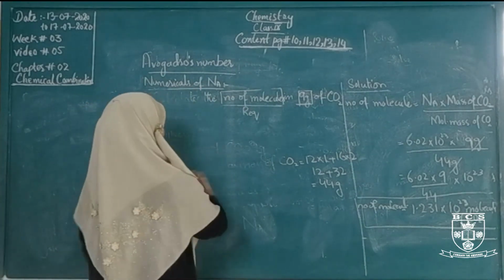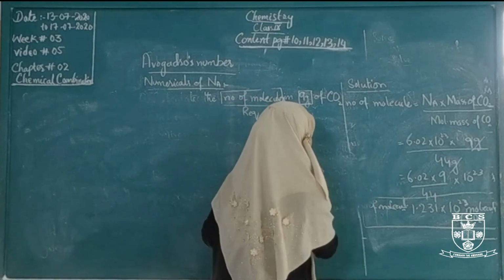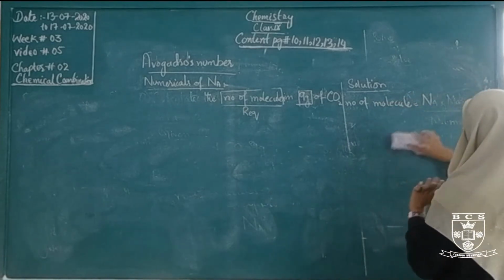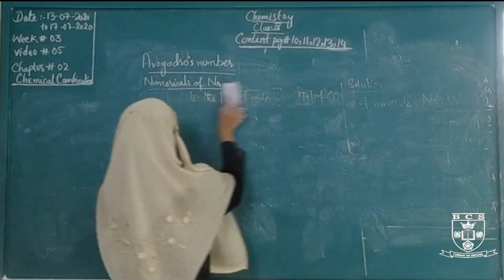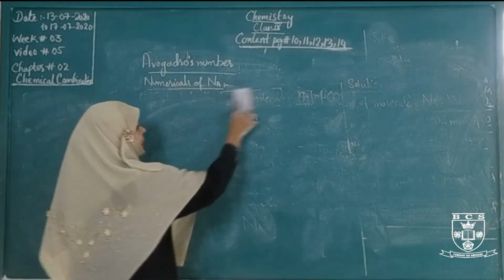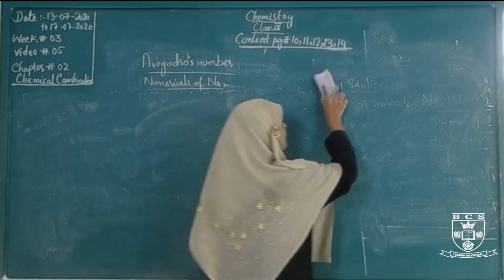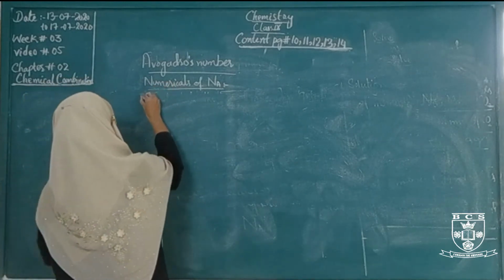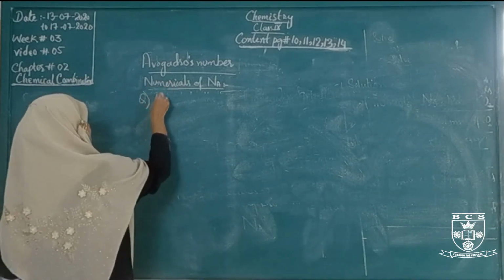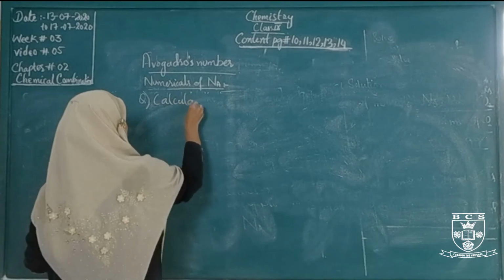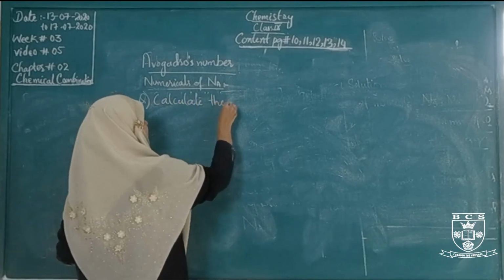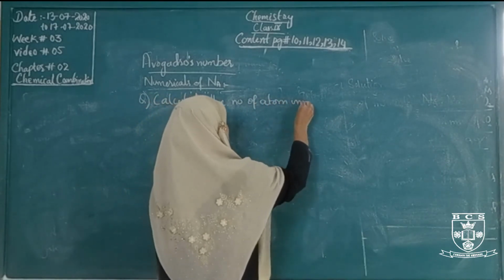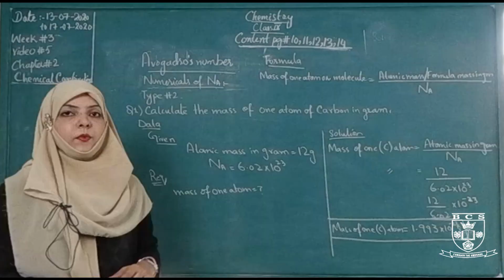So we have another numerical of this topic. This is the type 2 numerical. The formula of this numerical will be changed a little bit.